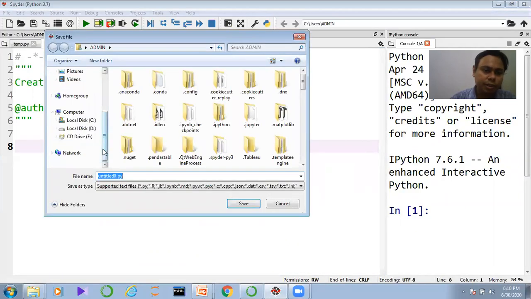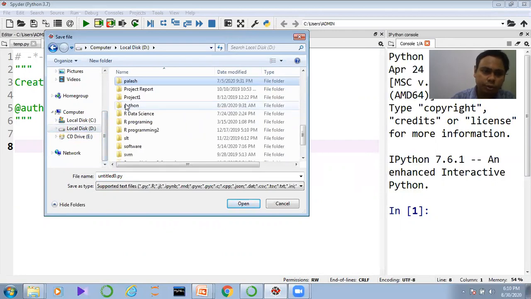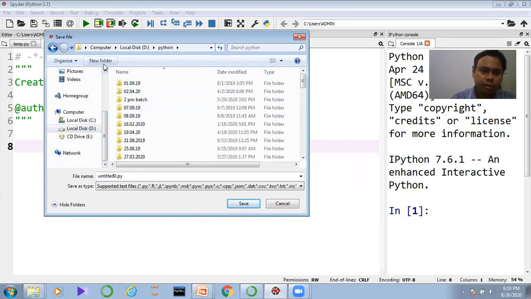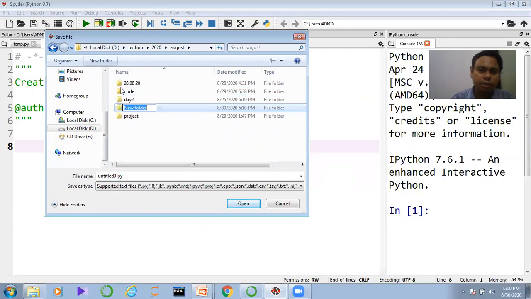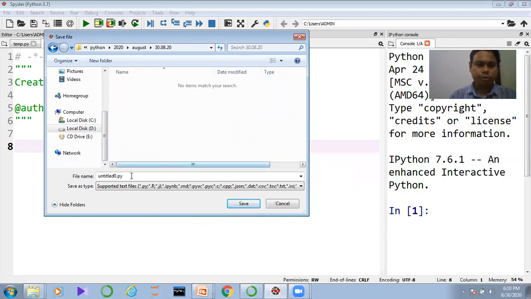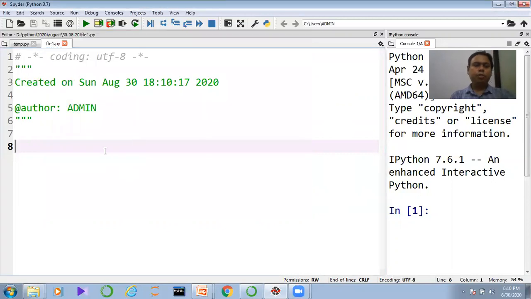In this particular case, I am keeping the file in a Python folder, suppose in the 2020 folder, in August, and here I am specifying today's date. I am keeping the name file1.py. The .py is the basic extension of Python.